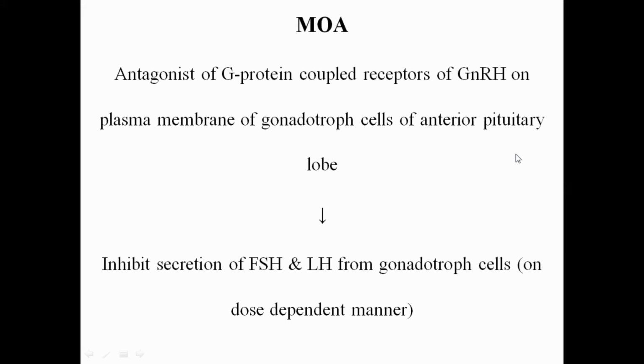Okay, so that is the mechanism of action. I will repeat it again. The gonadotropin releasing hormone antagonists produce an antagonist effect on the gonadotropin releasing hormone receptors, which are G protein coupled receptors present on the plasma membrane of the gonadotrophs of the anterior lobe of the pituitary gland. So there will be no binding of the gonadotropin releasing hormone to those receptors. Further, there will be inhibition of the release of the gonadotropins, the luteinizing hormone and the follicle stimulating hormone, from the anterior lobe of the pituitary gland.